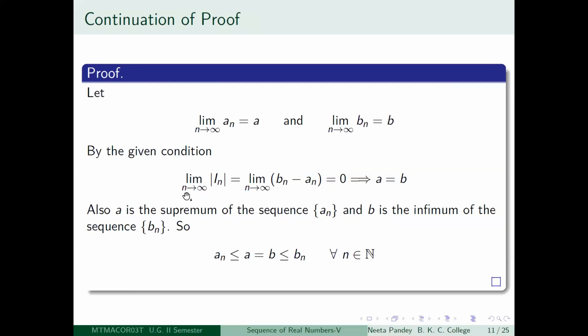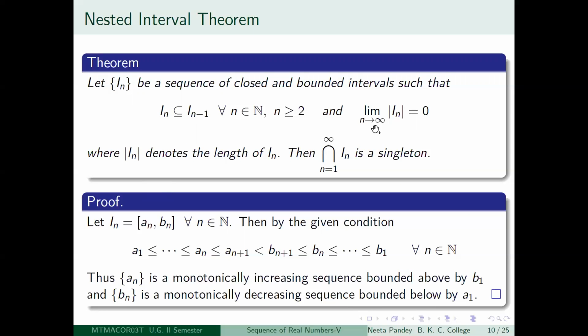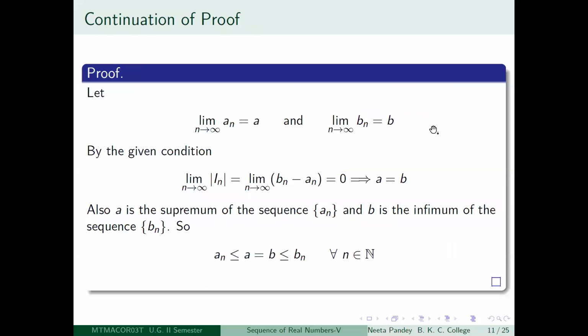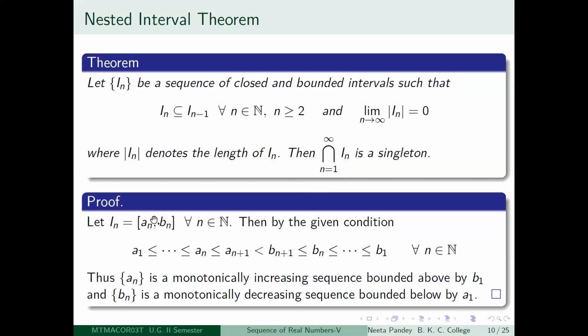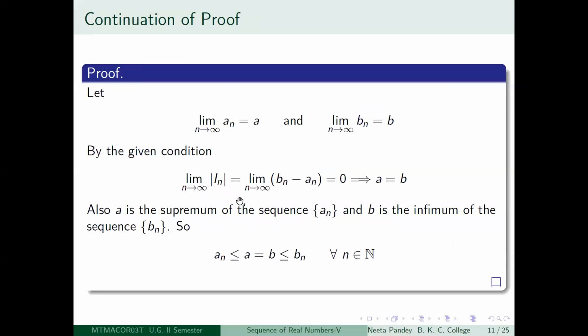First of all, you notice that we also have the condition that the limit as n tends to infinity of modulus In is equal to 0. Modulus In means the length of In. In was the closed interval An to Bn, so the length of In is Bn minus An. So this limit should go to 0. That means the limit of Bn is equal to the limit of An. Therefore, A is equal to B.